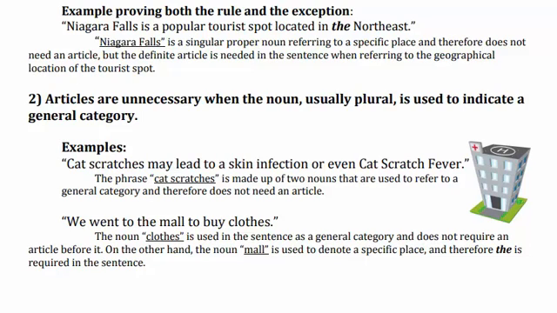Students, this is a short lecture on the introduction of articles: what articles are, how many categories there are, what the uses of articles are in different situations, what situations make articles unnecessary, and how articles are used with proper nouns and with common nouns or general categories.